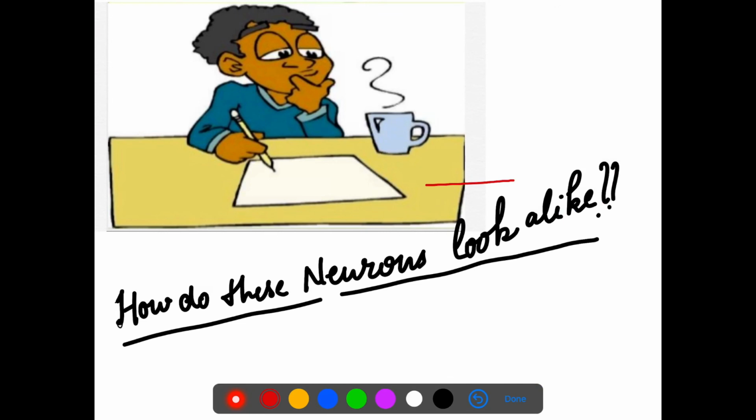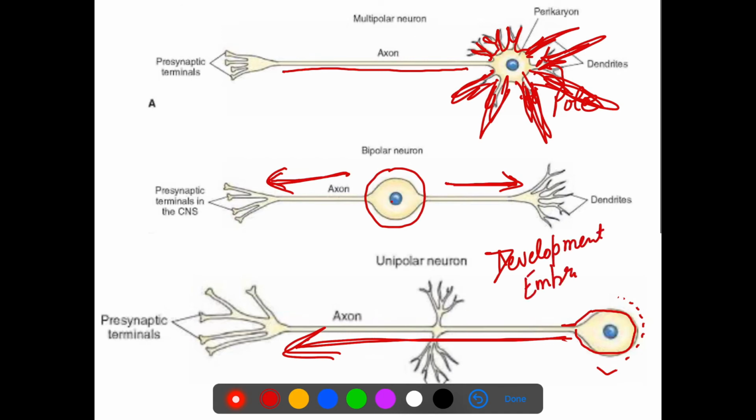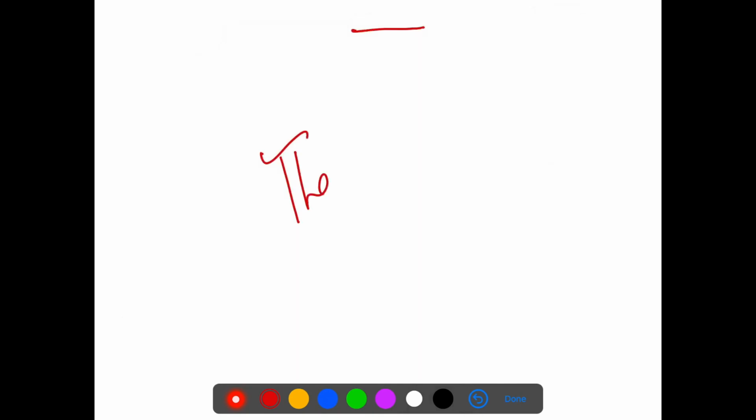So now is it clear how these neurons look? Multipolar means many sides arising from the cell body. Bipolar has only two poles. And uni means only a single pole, and this is only observed when development is happening in the body. That is why we specifically mentioned the embryonic stage. So this much is sufficient for the introductory part, and tomorrow we will discuss other important things from this chapter, but we will stick to our syllabus, right?